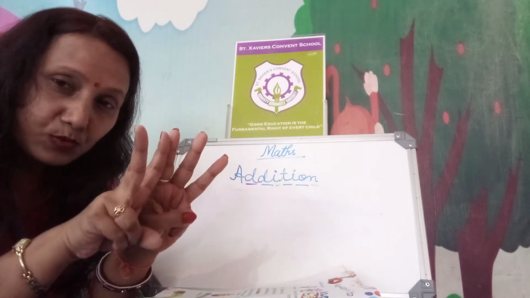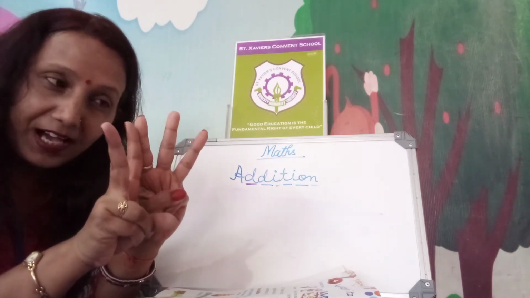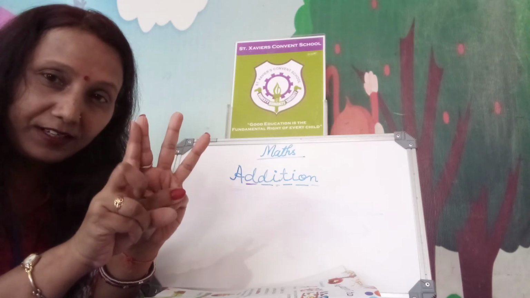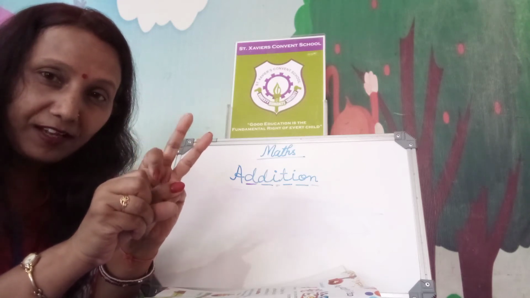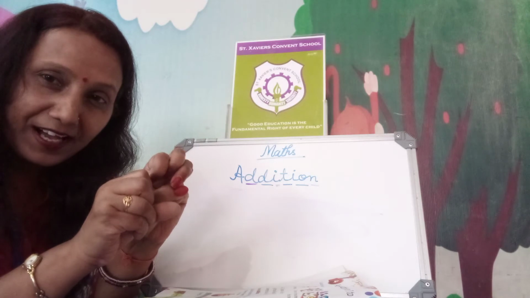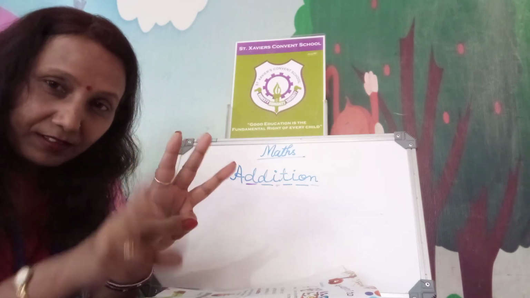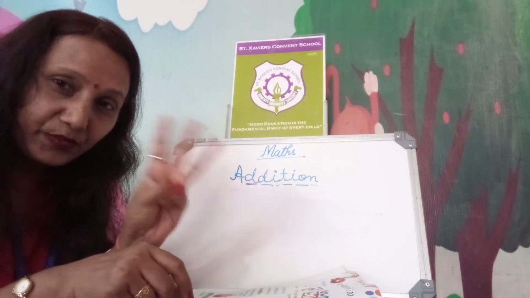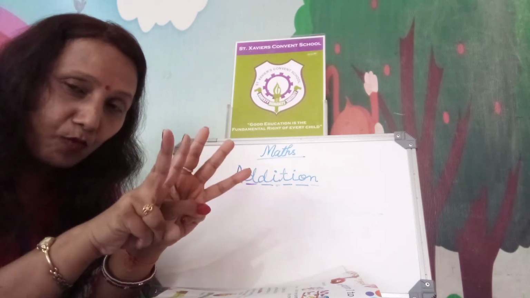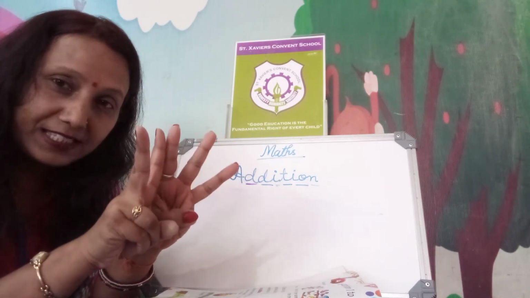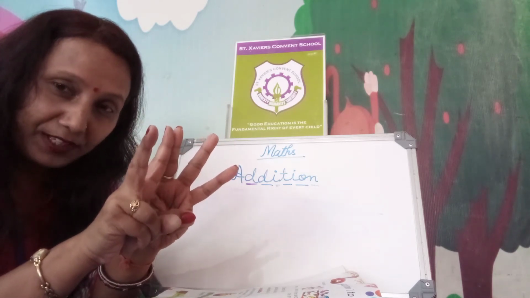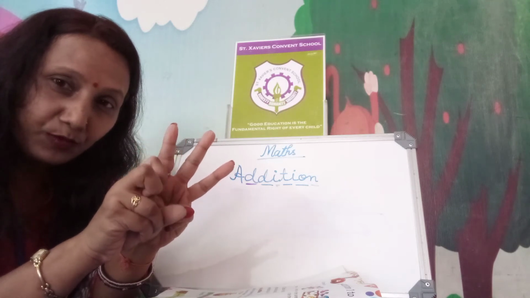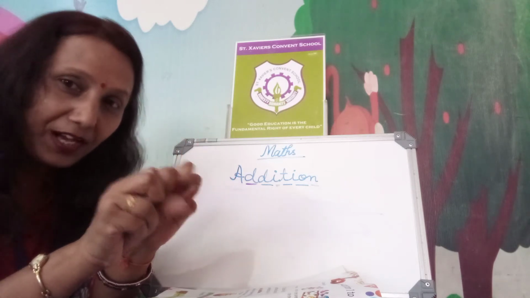Okay, on the one branch 3 birds were sitting, 2 added. So 3 plus 2 is what? 5. When you count, 1, 2, 3, 4, 5. Got it? How many birds were there? 3. Added 2 more birds, and total these are 5. When we added, 1, 2, 3, 4, 5. Got it?